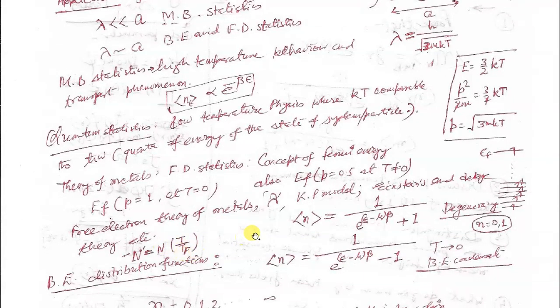Say you heat this sample up to temperature T. Corresponding to temperature T, you have energy kT, and this many electrons will move from the valence band to the conduction band to behave as conduction electrons, and only they can participate in transport phenomena. So n dash is the number of electrons out of the total n electrons that can participate in the transport phenomena. This is the beauty of this Fermi-Dirac distribution function, on the basis of which you can conclude this fact about the